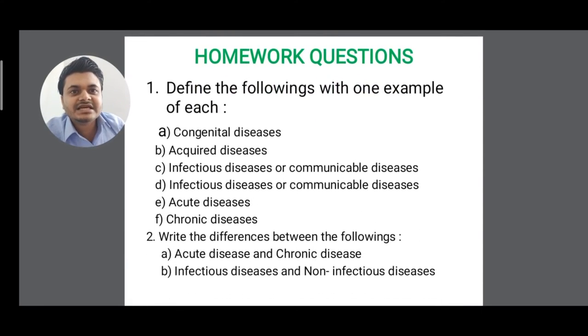So students, these are the homework questions. Number one, define the following with one example of each. That means you have to define all and give one example of each. Number one is congenital disease. Number two is acquired disease. Third is infectious disease or communicable disease. Fourth is non-infectious disease or non-communicable disease. Fifth is acute disease. Then chronic disease. Then write the differences between the following. Number one is acute and chronic disease. Second is infectious and non-infectious diseases. Clear?